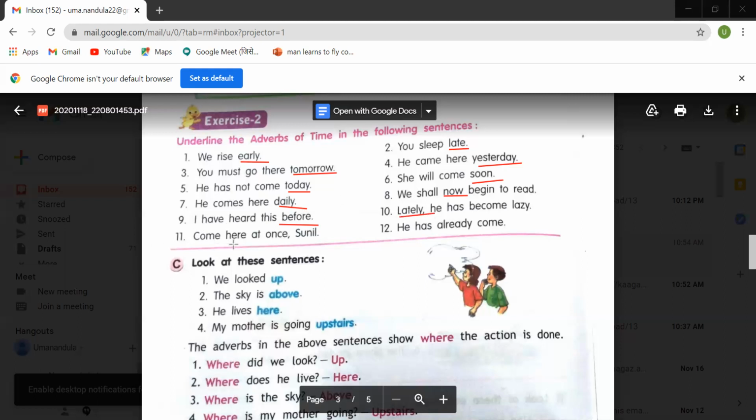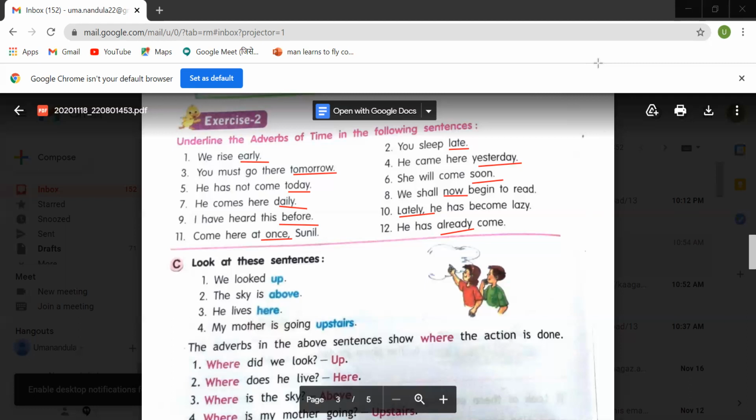Come here at once, Sunil. When? At once. So here, once is an adverb of time. He has already come. When? Already come. So already is an adverb of time. So do not confuse, children. If you put a question mark, you will easily identify adverbs of time. Hope this will help you.